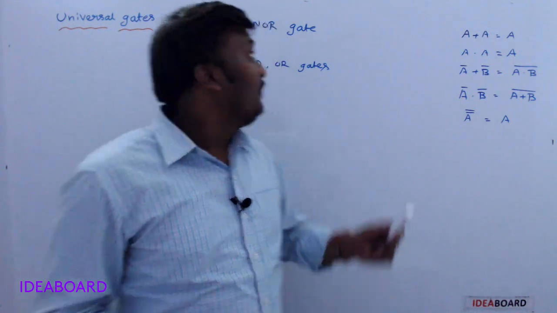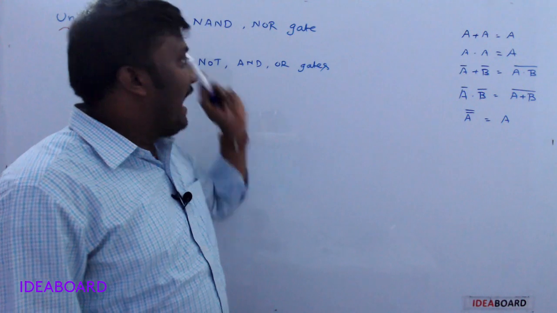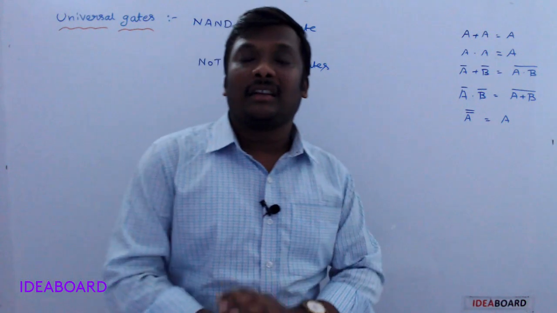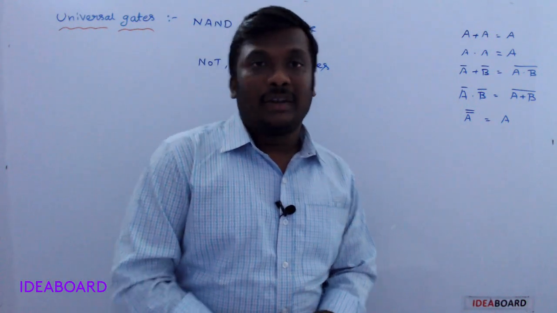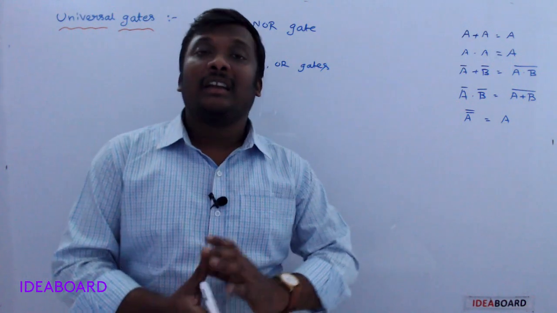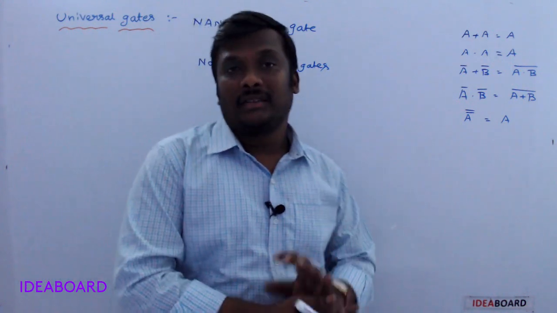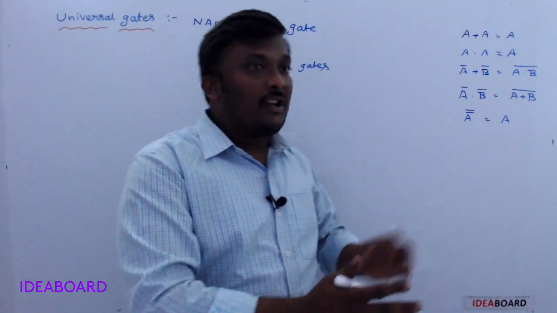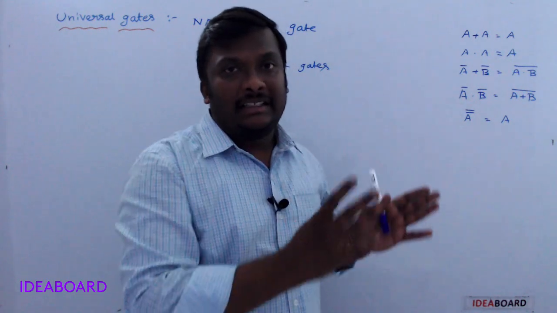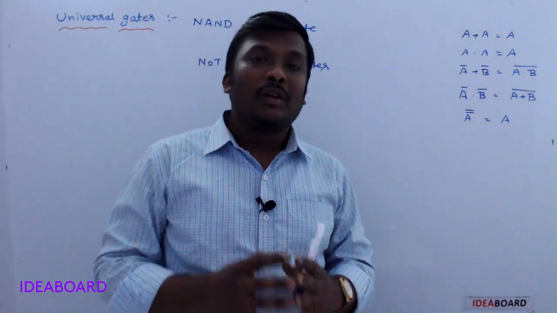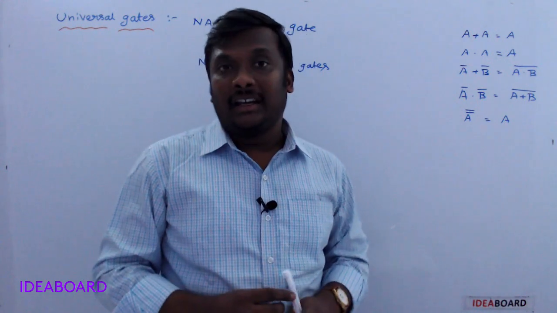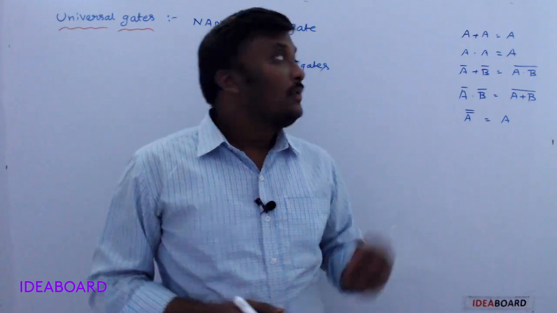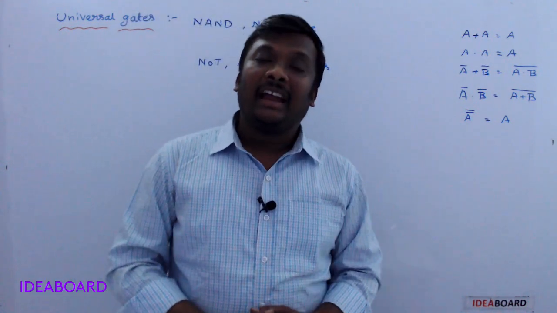Okay, repeated use of NOR gate or NAND gate. If we get OR gate, AND gate, NOT gate, then these are called universal gates. That's why the NAND and NOR gates are generally called digital building blocks. While constructing a building, we place bricks. In a similar way, if you use the NOR gate or NAND gate many times, we can get all types of gates. In hybrid circuits, we generally use the NAND gate and NOR gate.